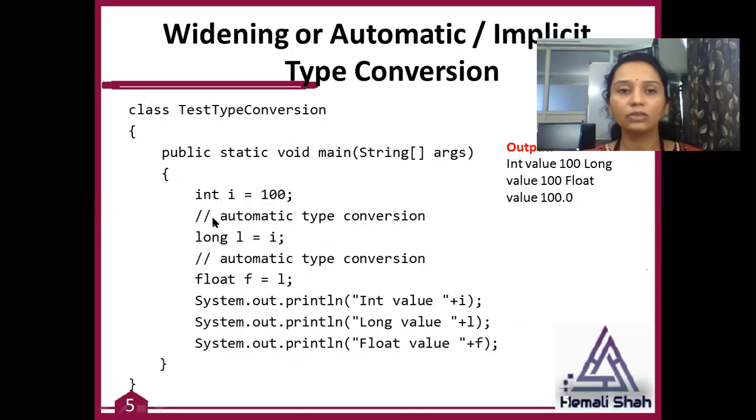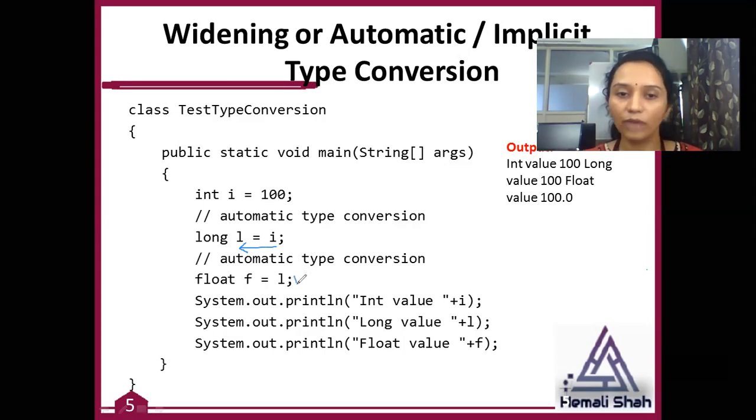So here is one code, integer I equals 100. Whenever you are writing long L equals I, that means you are converting your integer into long. Integer is smaller than long, so this integer to long conversion is possible here. Int to long, lower to higher, is automatic type conversion.